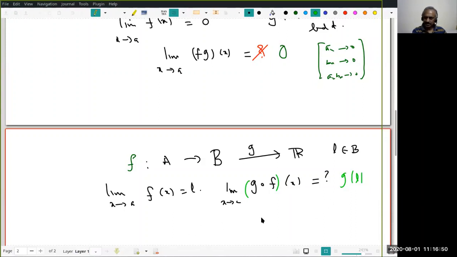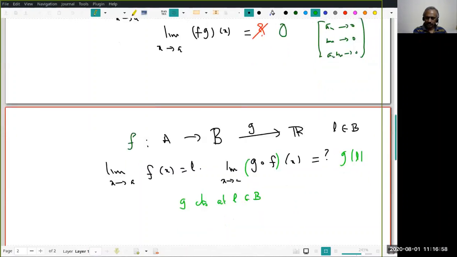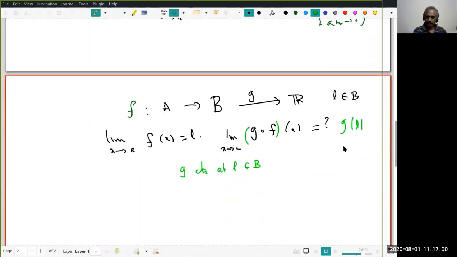Just to be continuous. Right. You want g to be continuous at L. L is in B. Therefore, the definition of g at L makes sense. Continuity is easy. Therefore, to check, what do I have to check? You give me a sequence xn in A so that xn converges to A. I have to check: does g of f of xn converge to g of L?